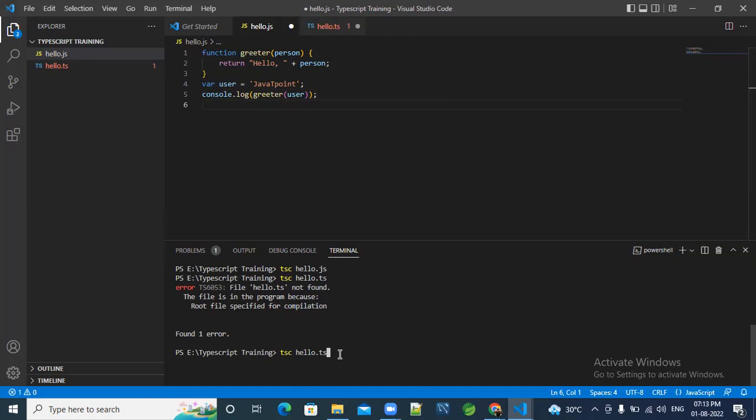Okay, then we have to run the Node.js file. So it will be node hello.js, the file.